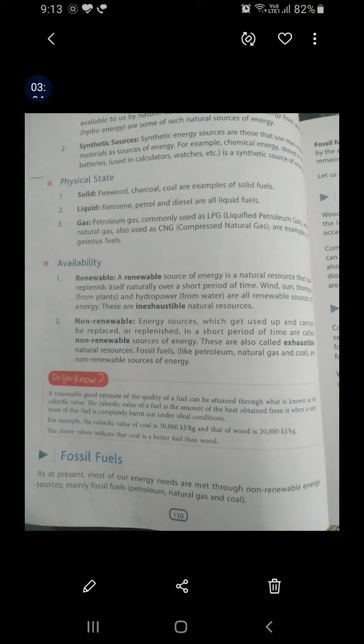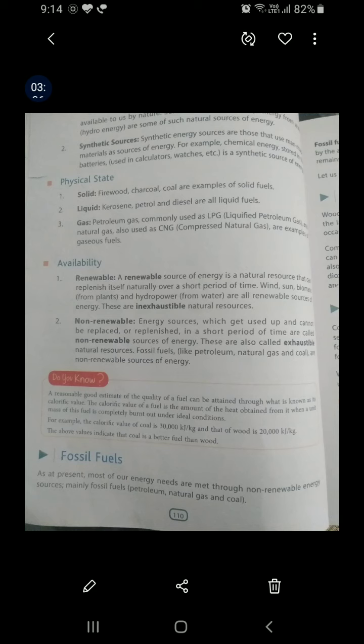Firewood, charcoal, and coal are examples of solid fuels. Kerosene, petrol, and diesel are liquid fuels. And petroleum gas, which we commonly call LPG. Full form of LPG is liquefied petroleum gas. And natural gas and CNG. What is the full form of CNG? It is compressed natural gas. All these are examples of gaseous fuels.